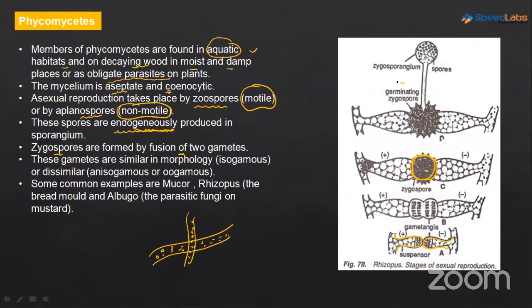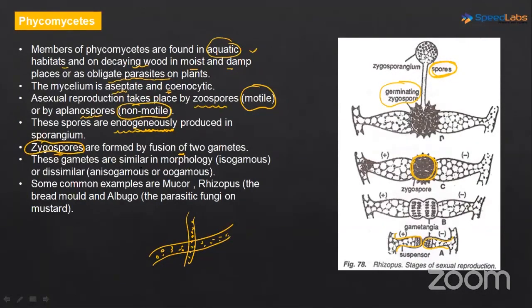Now see, the zygospore germination has happened. See how the fruiting body has developed, and inside this fruiting body, the spore formation has taken place. Okay, so remember the term zygospore. Which class did it come in? Phycomycetes. Zygospores are formed by fusion of two gametes.